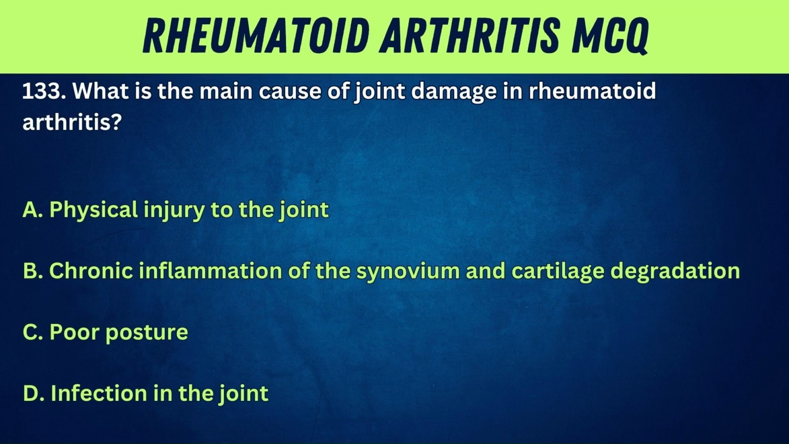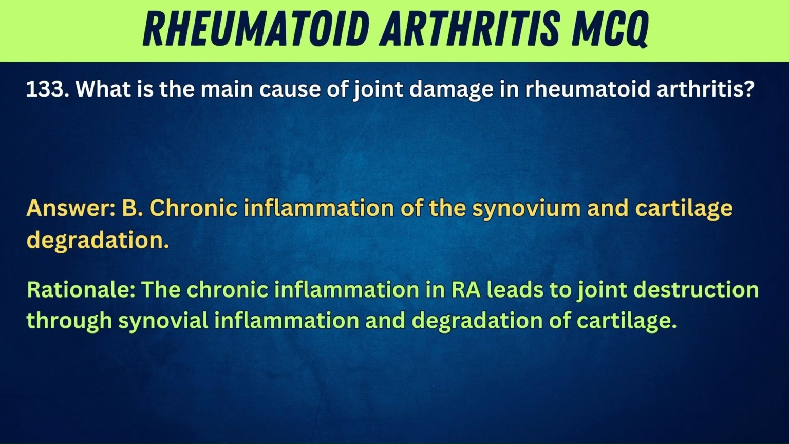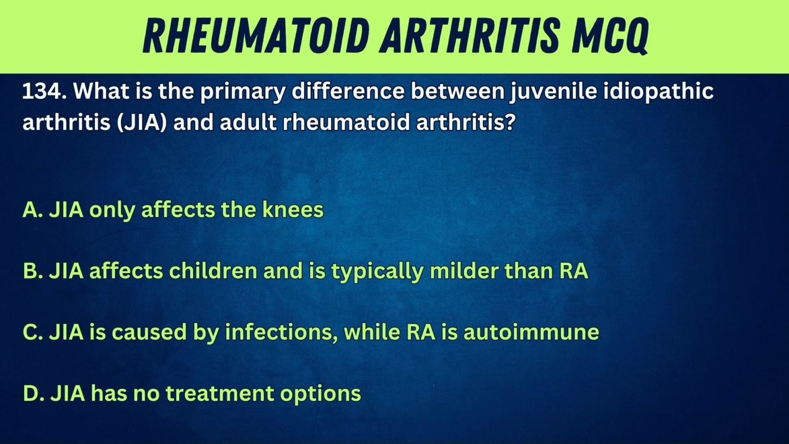133. What is the main cause of joint damage in rheumatoid arthritis? A. Physical injury to the joint. B. Chronic inflammation of the synovium and cartilage degradation. C. Poor posture. D. Infection in the joint. Answer: B. Chronic inflammation of the synovium and cartilage degradation. Rationale: the chronic inflammation in RA leads to joint destruction through synovial inflammation and degradation of cartilage. 134.